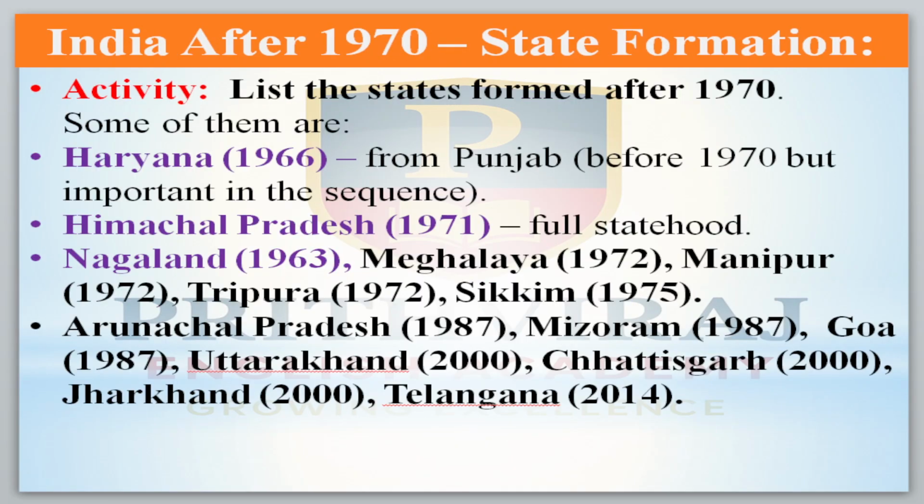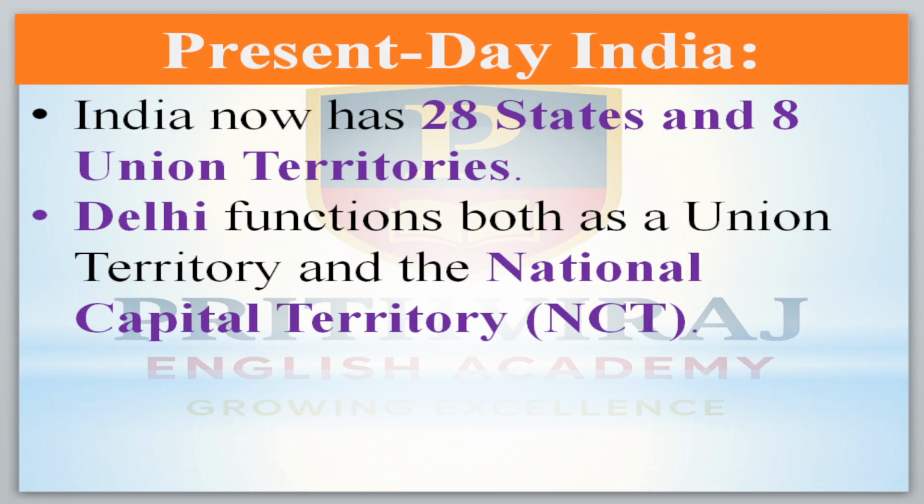Now come to India after 1970, the states formation. Haryana was formed from Punjab, then Himachal Pradesh, Nagaland, and these other states. Telangana got separated from Andhra Pradesh in 2014. At present India has 28 states and 8 union territories, and Delhi functions both as a union territory and the national capital territory of India.